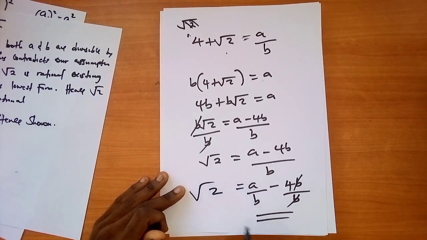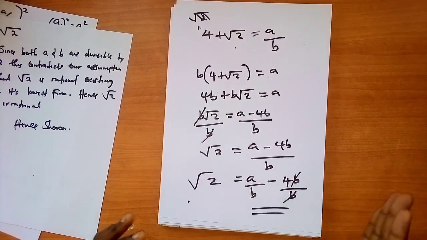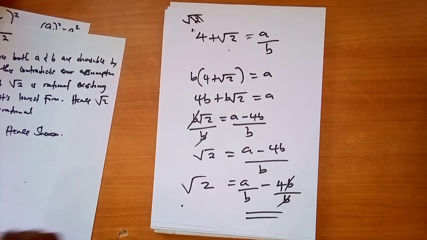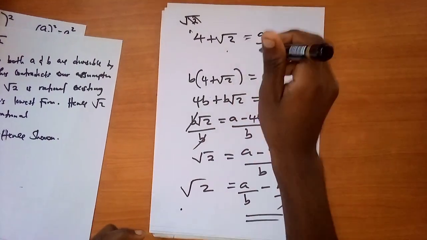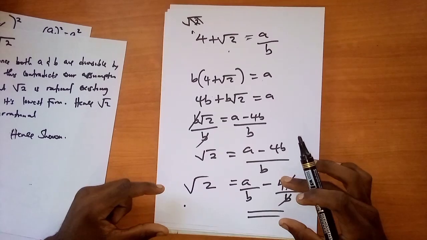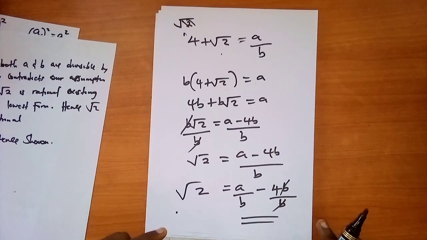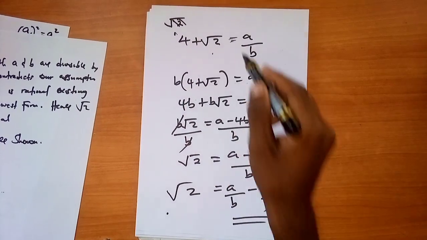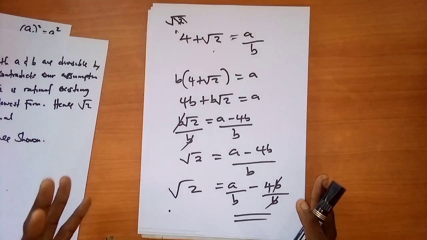Now, you've seen that on the left side you've got the root of 2, which is irrational, but on the right side we've got an expression that is rational. So since what you have on both sides is different, you conclude that this entire thing is what? Is irrational. Remember, for you to use this equal sign, what you're trying to communicate is that what is on this side and on the other side are equal. But according to what we found in this example, the root of 2 is simply not equal to a over b minus 4. This side we've got an irrational number, but this side we've got a rational number. So this means 4 plus the root of 2 is what? Is irrational. Hence shown.